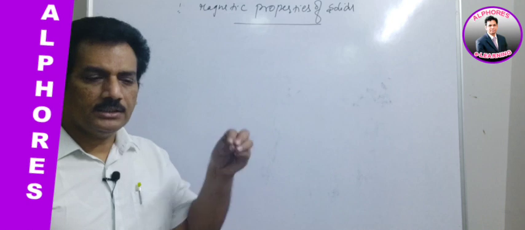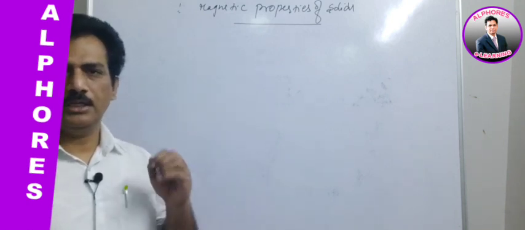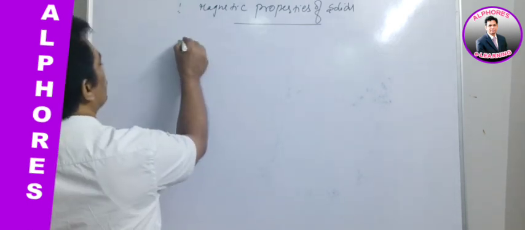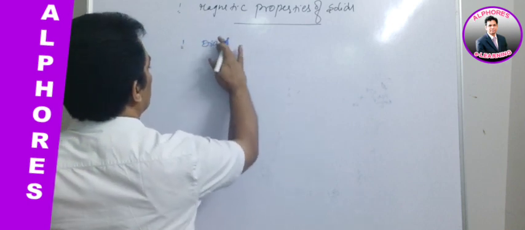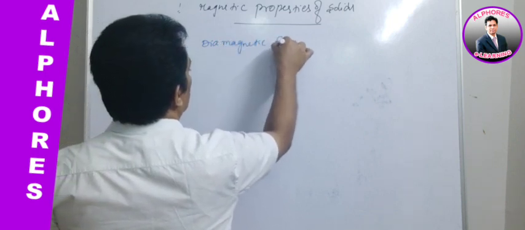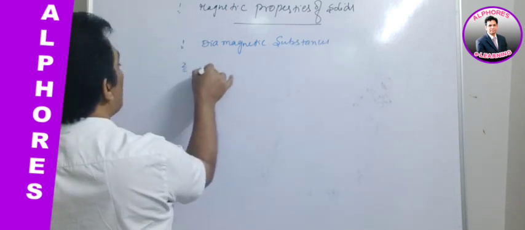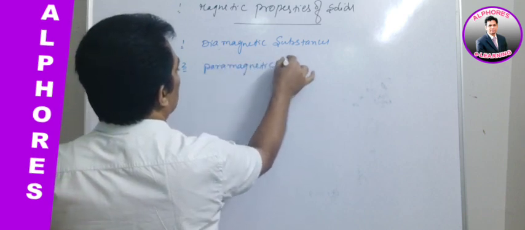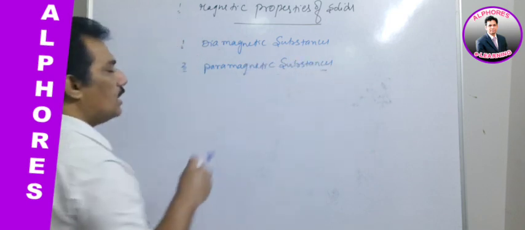When some other magnet is kept very close to them, depending on how these substances behave, they are classified as diamagnetic substances and paramagnetic substances. Basically, these are the two kinds.